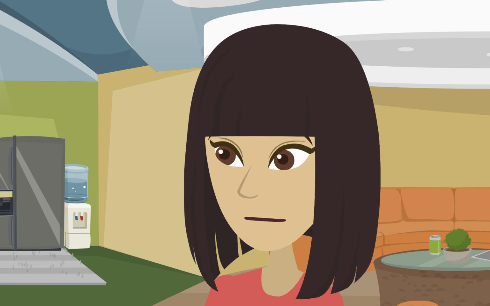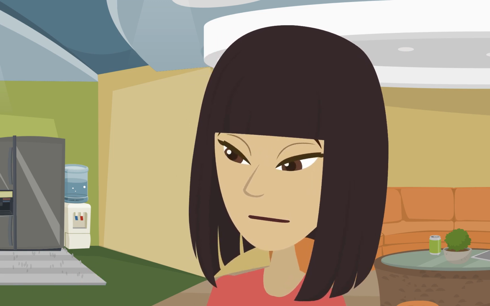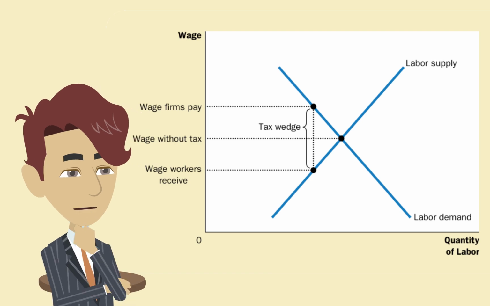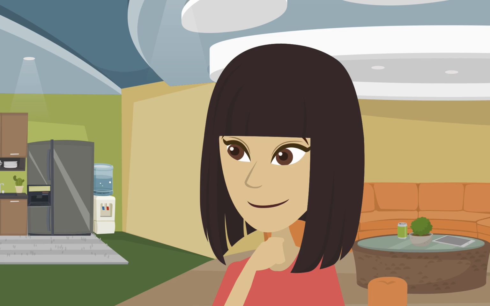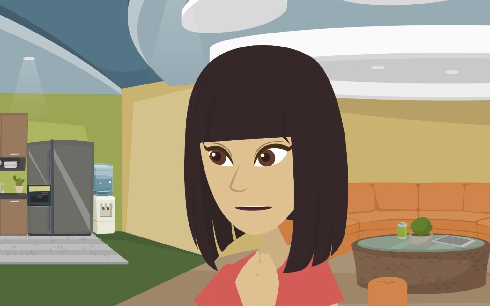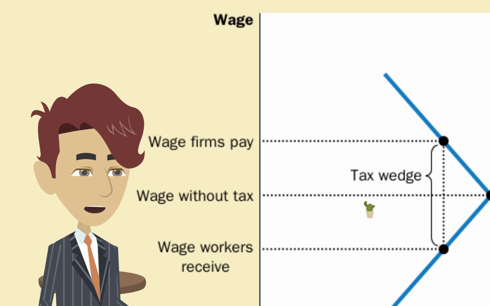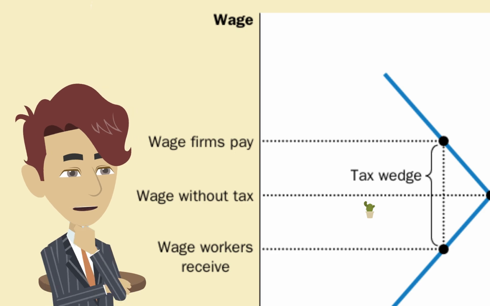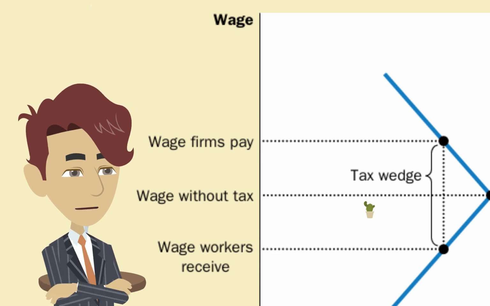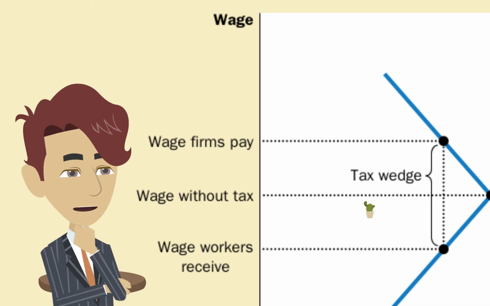So, who really pays this tax? Is it the workers or the firms? Great question. Congress tried to split the burden evenly, with half paid by firms and half deducted from workers' paychecks. But does that mean it's actually a 50-50 split in reality? Not necessarily. The actual burden depends on supply and demand, not just the legislation. A payroll tax creates a wedge between what firms pay and what workers receive.